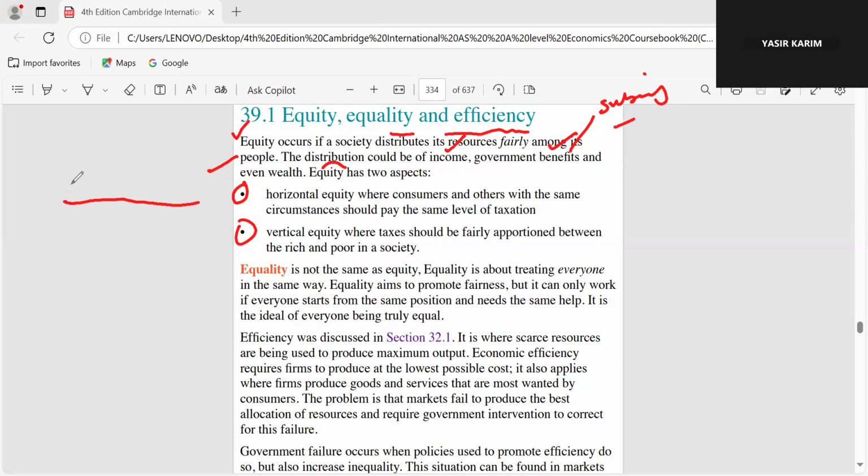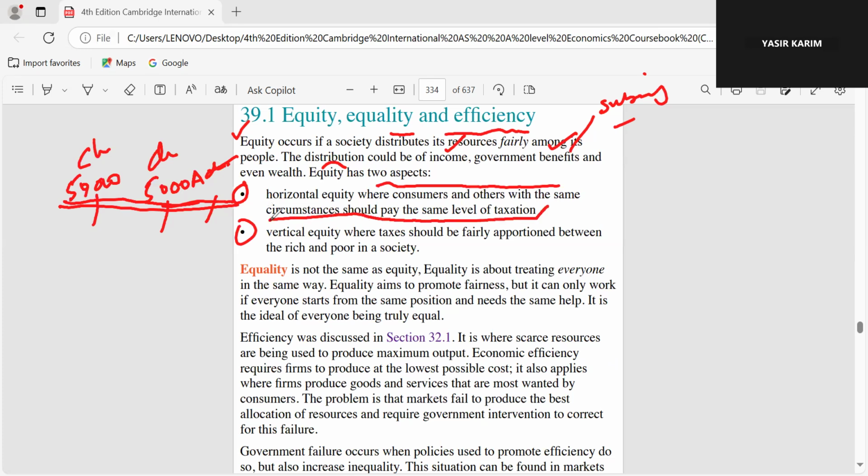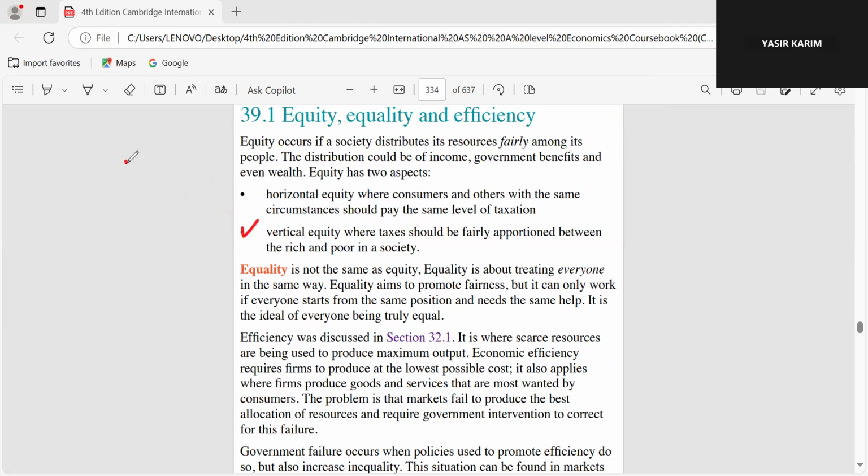If there are people earning 50,000, whether they are clerk, whether they are driver, whether they are admin officer or someone else, if they are on the same scale of income, they should be treated equally and taxed equally. If they are given benefits, so same benefits to everyone on the same scale. This is horizontal equity, where the consumers and others with the same circumstances should pay the same level of taxation. If there is a benefit, they will receive the same. If there is tax, they will pay it the same. This is horizontal equity.